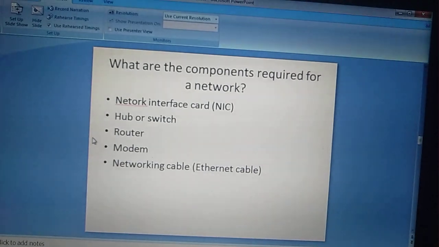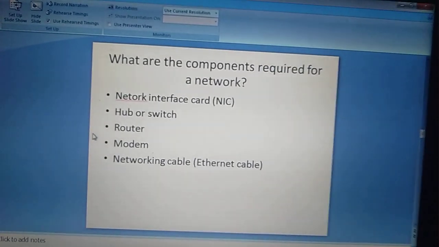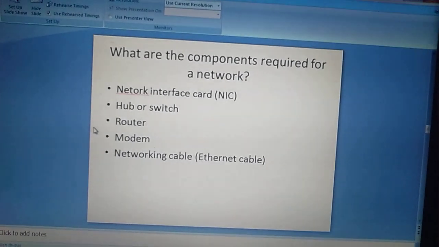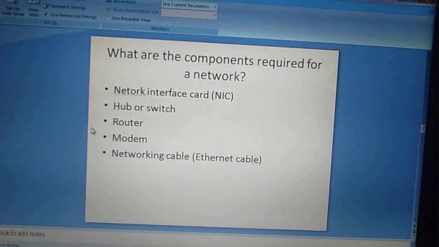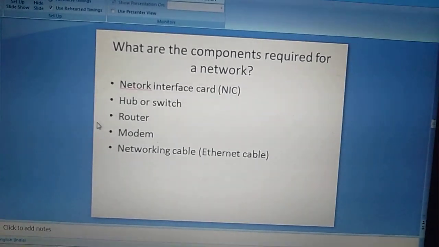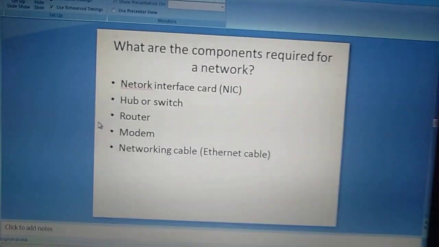What are the components required for a network? The components required for a network are network interface card, hub or switch, router, modem, networking cable or Ethernet cable.